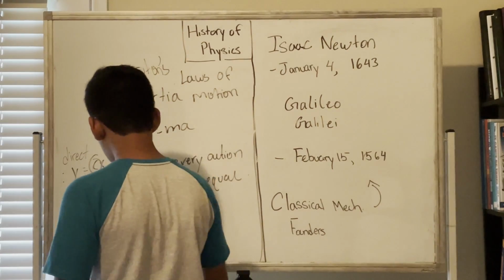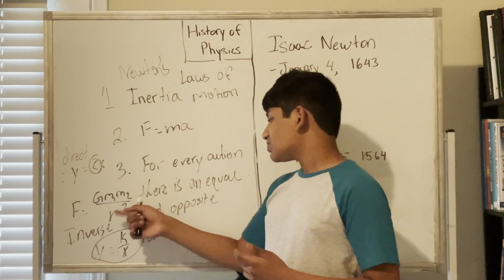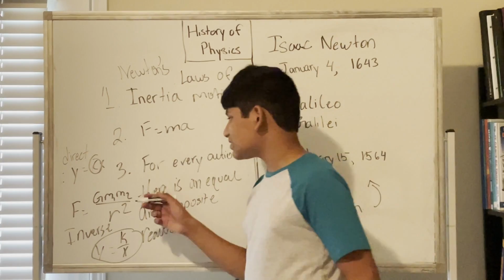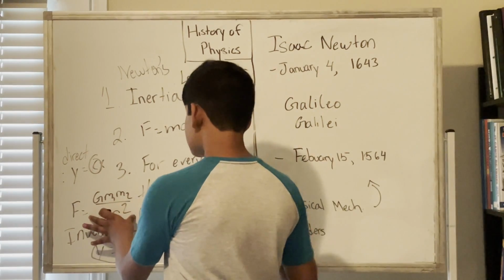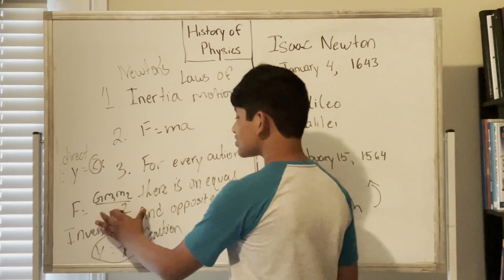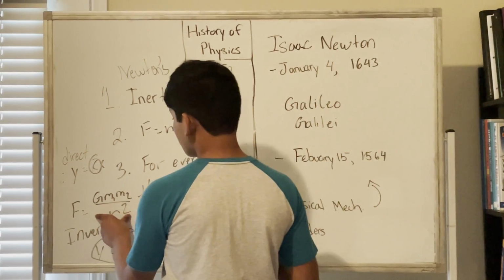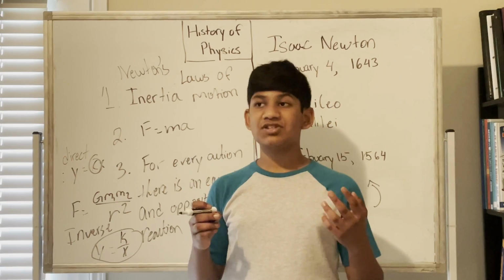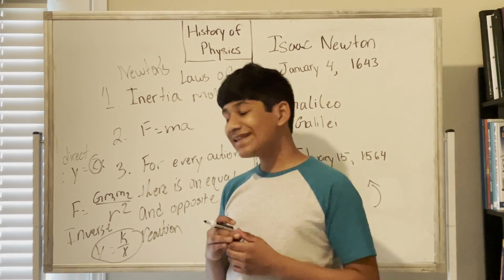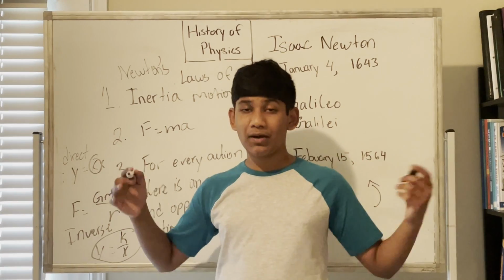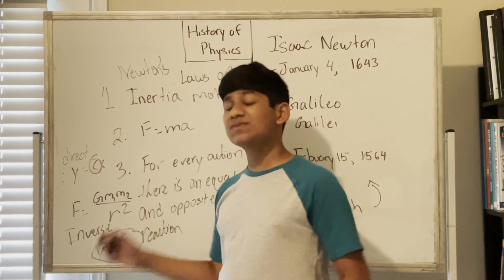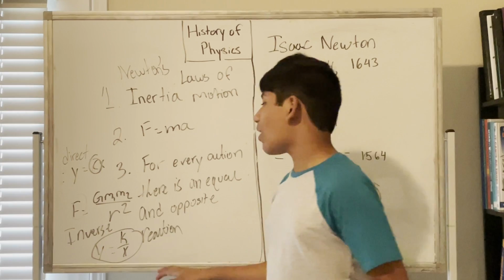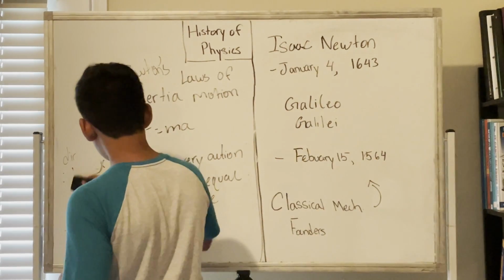Now, as you can see over here, the x is going to be r, or r squared. So that means we have an inverse. What this means is if we analyze this equation mathematically, we can state that if the distance between two objects is greater, r squared is going to become bigger. For example, if the distance is 5, we're going to have 25. If the distance is 36, we have 36 squared. So if the distance keeps getting bigger and bigger, the force gets smaller and smaller because we're dividing by a greater value. We can deduce that, and that is also common sense along with this equation, so we can deduce that the inverse square law is right.